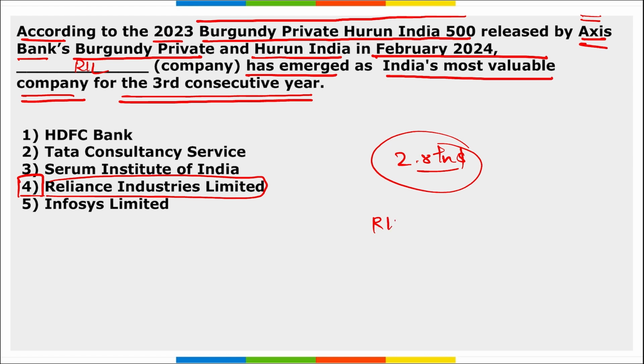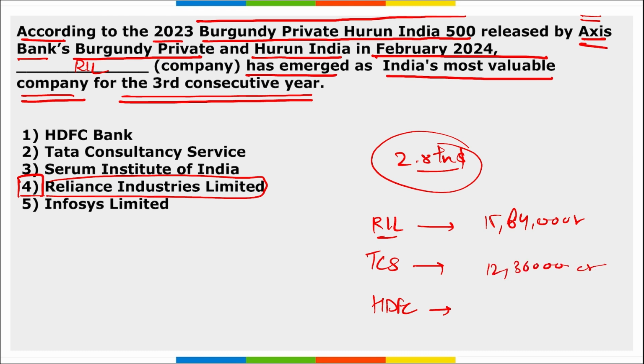If we are talking about Reliance Industries Limited, which is on top, it is followed by TCS, followed by HDFC Bank. If we talk about the valuation of RIL, that is Reliance Industries Limited, it is close to 15 lakh 64,000 crore rupees. For TCS, it is close to 12 lakh 36,000 crore rupees. And for HDFC, it is close to 11 lakh 25,000 crore rupees.